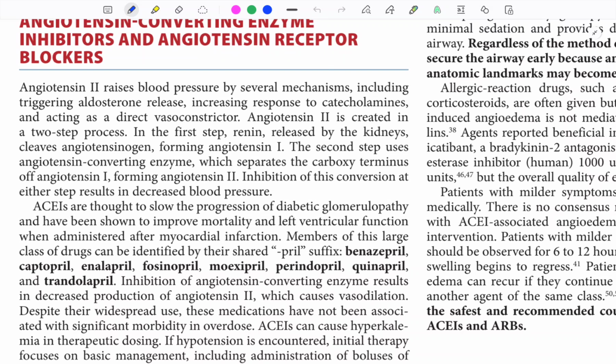ARBs produce vasodilation and increase renal salt elimination. They are the sartans, like losartan, candesartan, irbesartan, valsartan, telmisartan. When they are taken therapeutically, the peak antihypertensive effect of the agent is not observed for 4 weeks. They are not associated with significant morbidity.